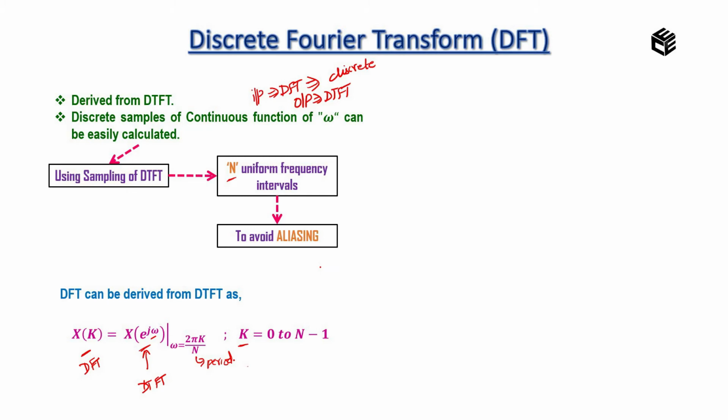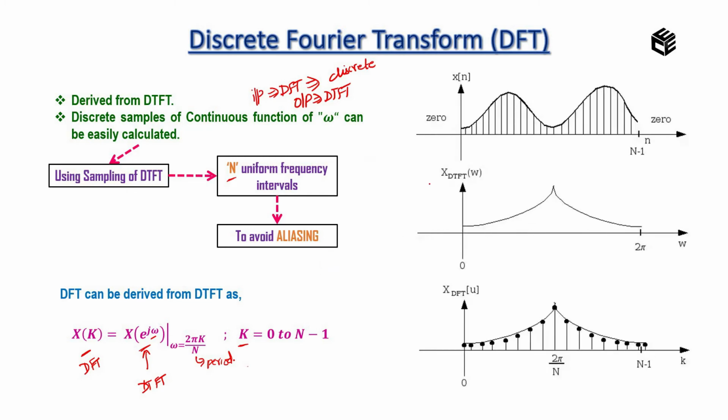Okay. Now let me show you a picture that shows the difference between DTFT and DFT. So this is our original signal we are going to transmit. On taking DTFT, this signal can be transformed to a signal with continuous terms of frequency. While taking DFT, we are transforming this signal into samples of continuous frequencies. Okay, this is a very important two-mark question.